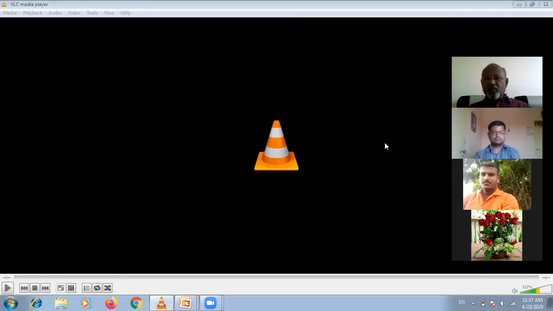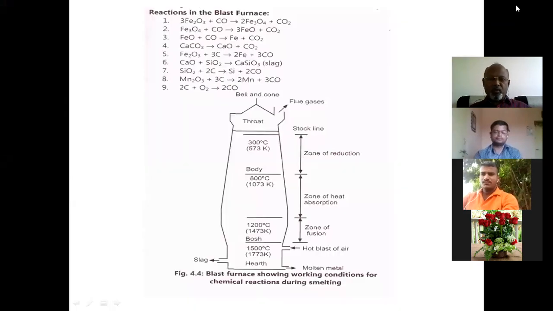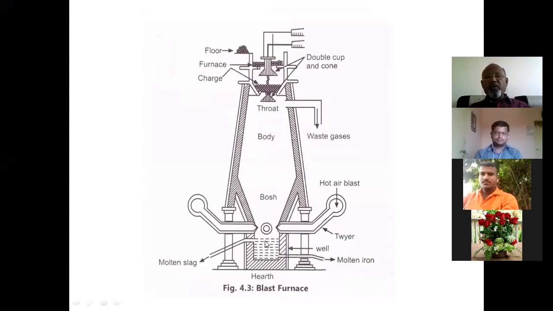In this video you have seen the hearth of the furnace, that is the bottom portion of the furnace. It forms two different layers, because molten iron has a higher density and sinks to the bottom of the hearth, and the slag, as it is lighter, forms an upper layer.